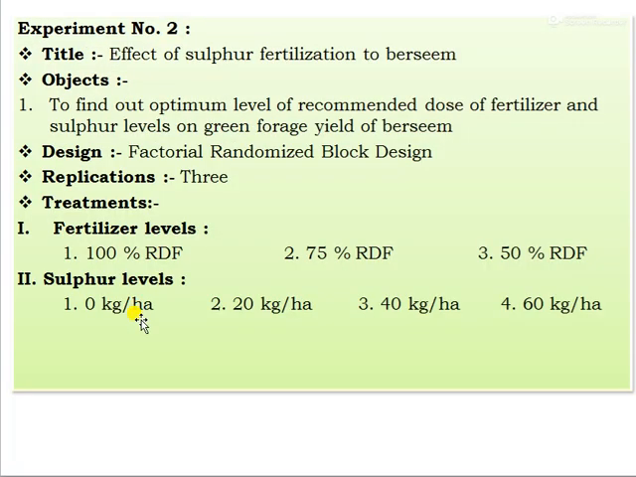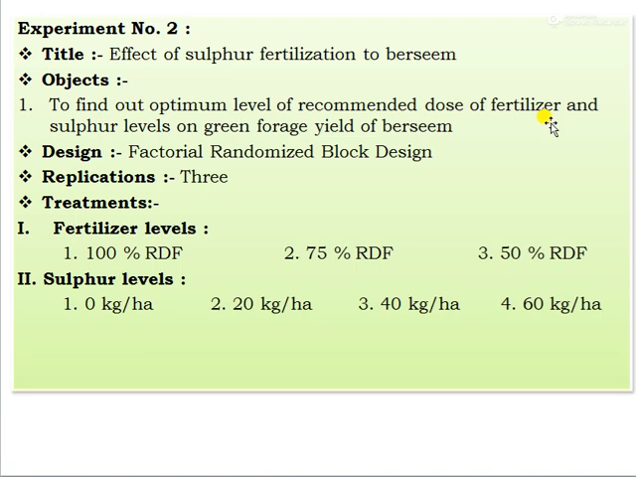Next, experiment number 2, that is the effect of sulfur fertilization on berseem. This is an important leguminous forage crop grown under the Rabi season, and the major objective of this experiment is to find out the optimum level of the recommended dose of fertilizer and the sulfur levels on the green forage yield of berseem. The design for conducting this experiment is factorial randomized block design, and the number of replications is 3.